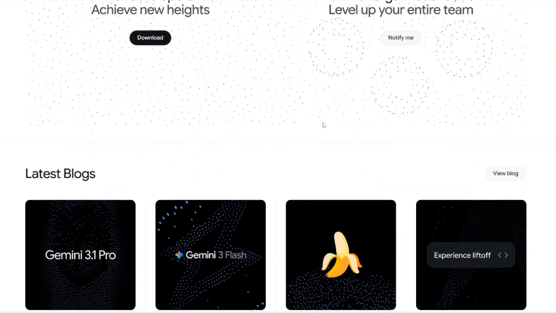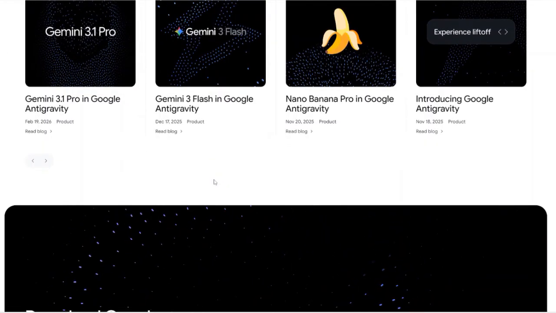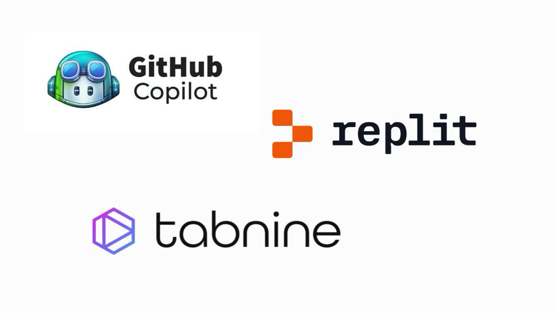And that's it on the comparison of Claude Code, Cursor, and Anti-Gravity. If you're looking to try other alternatives, you may explore GitHub Copilot, Replit Ghostwriter, and Tabnine.